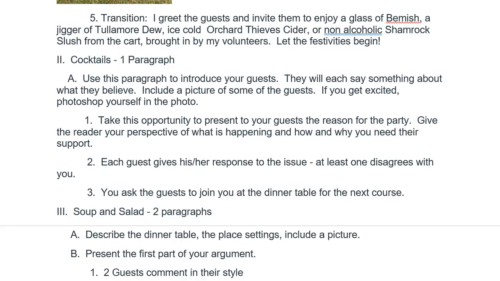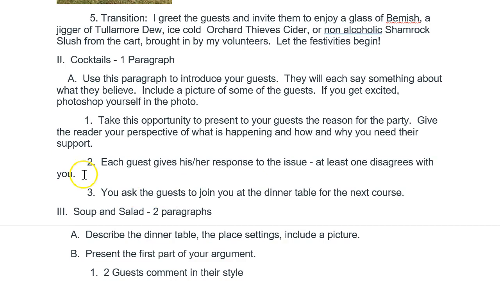Okay, now it's time to create the next section. You'll notice in here that I indicate that cocktails, or whatever we have at this particular section, is one paragraph. There's a possibility that it might be extended into 2 paragraphs, but we're going to try to keep this at 1 paragraph. However, I reserve the right to create 2 paragraphs if I need to. Now, at this point, I need to introduce my guests and explain to the crowd how they came to be at the party.